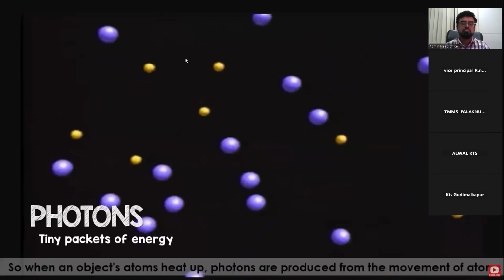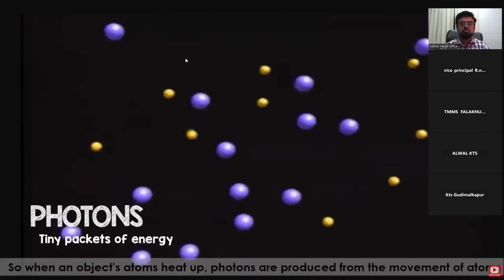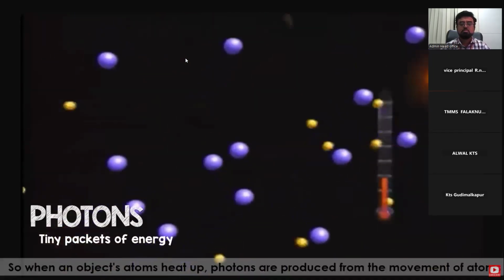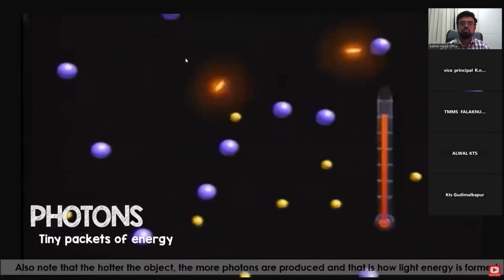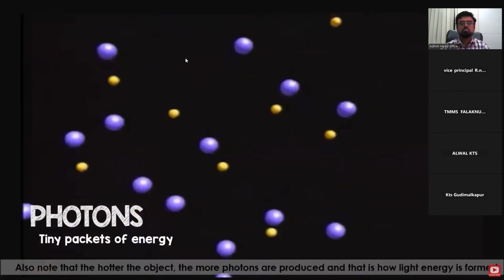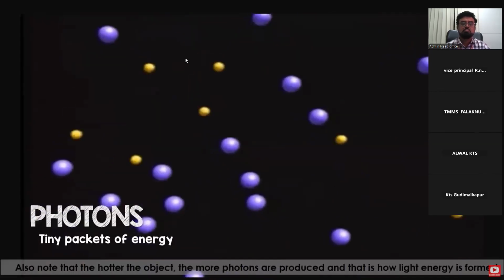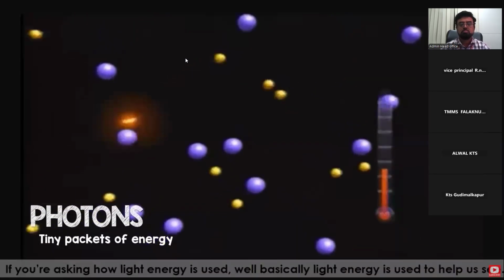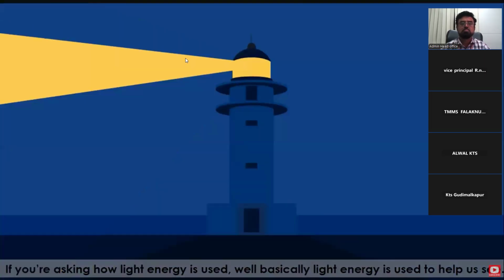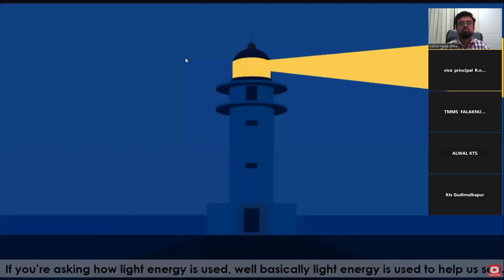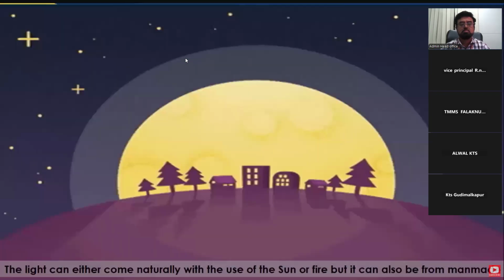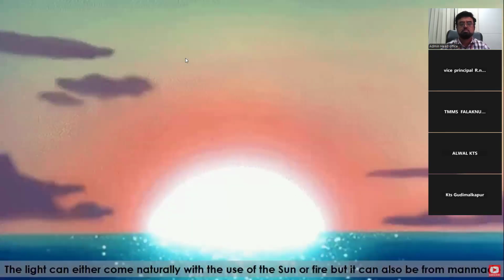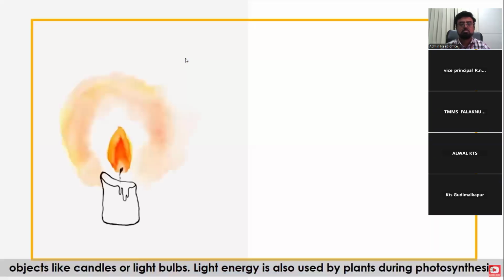So when an object's atoms heat up, photons are produced from the movement of atoms. Also note that the hotter the object, the more photons are produced, and that is how light energy is formed. If you're asking how light energy is used, basically, light energy is used to help us see. The light can come naturally from the sun or fire, but it can also be from man-made objects like candles or light bulbs.